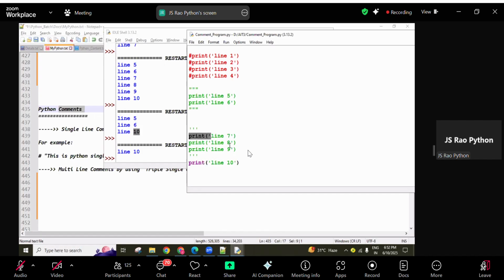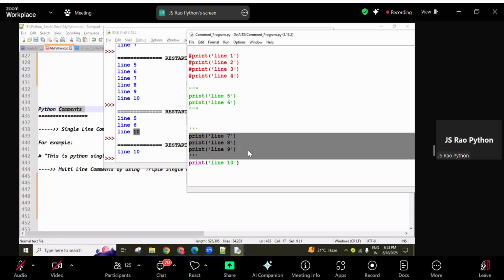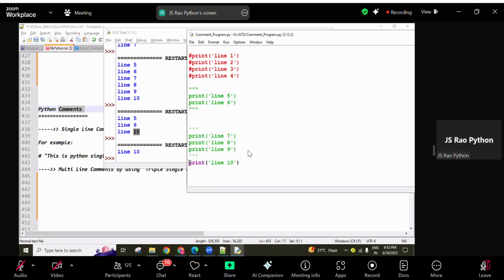And next, what is the purpose of comments also? If you want to temporarily hide some lines of code from the interpreter, then you can use comments. So that is one purpose. And one more purpose is also there, guys. If you want to create some documentation for your code, for future understanding, a documentation string, like some messages, guys, about why we created this code, we can create it using comments.